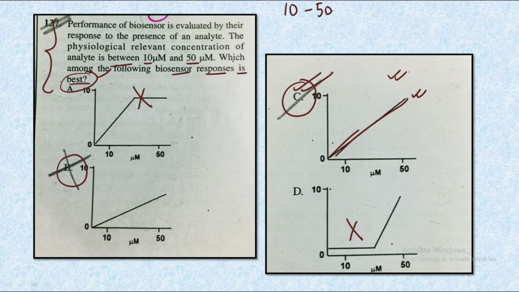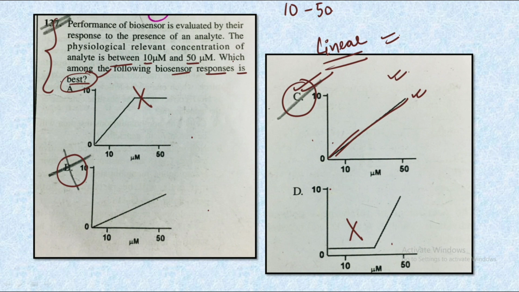So you can see what we did was we just analyzed the graph, we just remembered one important characteristic of biosensors, that is it should be linear in nature, or the final result of the biosensor must have linearity in its nature.